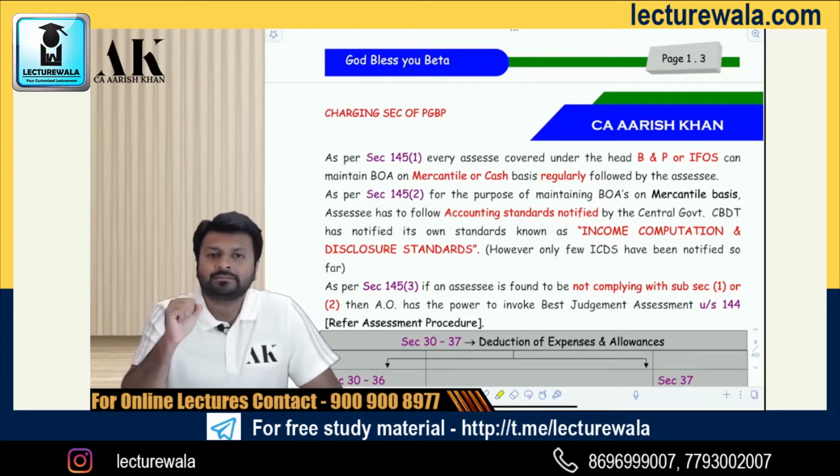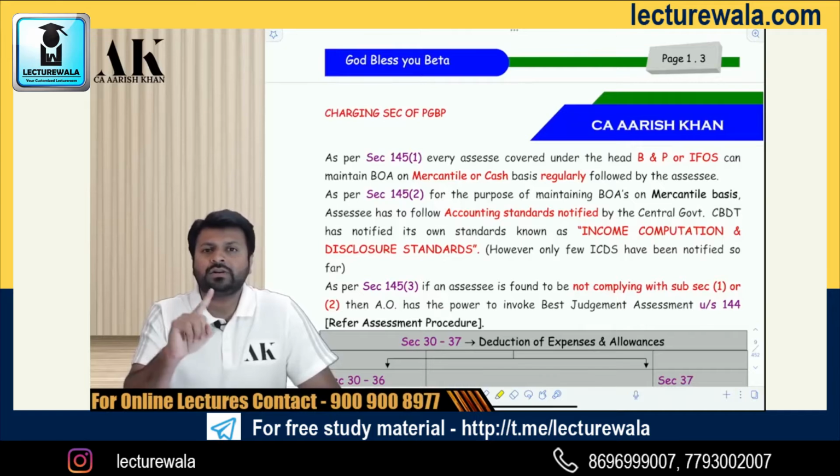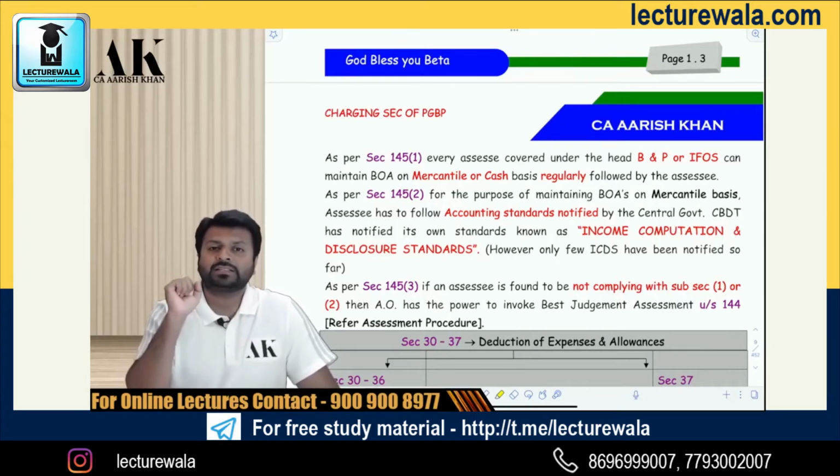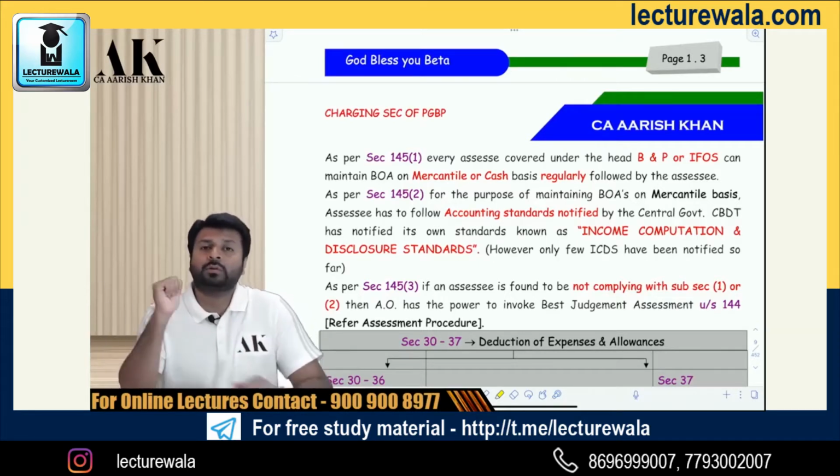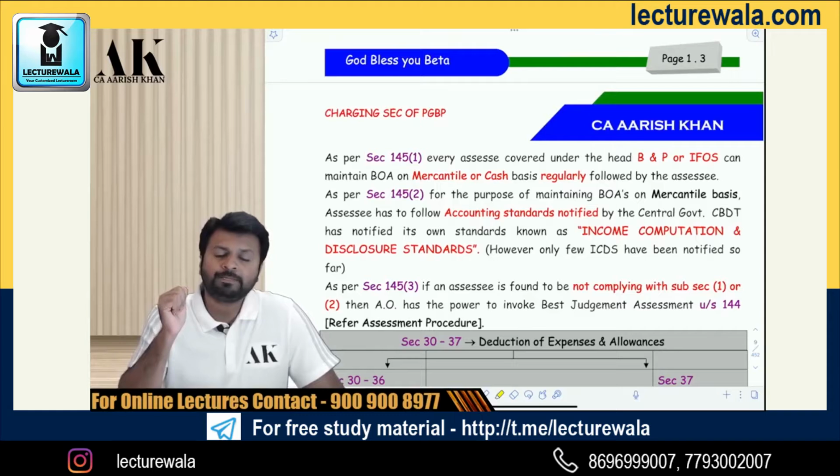Subsection 3 says that if you do not follow subsection 1 and subsection 2, then the AO, that is the assessing officer, will do a best judgment against you. Not the normal assessment, but the best judgment assessment against you. About this, we will learn later on in great detail when we talk about the best judgment assessment. So these are the 3 subsections which talk about maintenance of books of accounts and the ICDS implications, right?